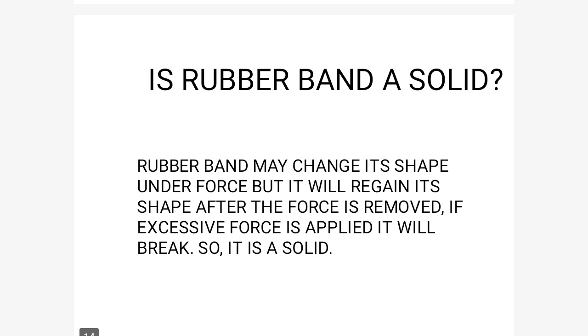Again, the question is: is a rubber band a solid? Now if we take the rubber band, its shape gets deformed when a force is applied, but it regains its shape when the force is removed. That means it has a fixed shape, its shape is not varying. So we can say that the rubber band is a solid.